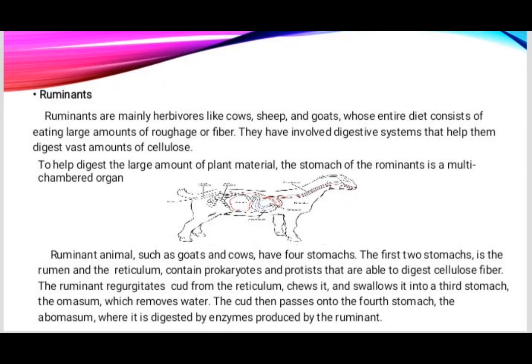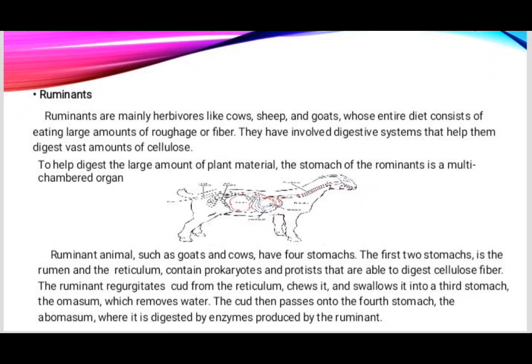Next is ruminants. Ruminants are mainly herbivores like cows, sheep, and goats, whose entire diet consists of eating large amounts of roughage or fiber. They have evolved digestive systems that help them digest vast amounts of cellulose. To help digest the large amount of plant material, the stomach of the ruminants is a multi-chambered organ. Ruminant animals such as goats and cows have four stomachs.